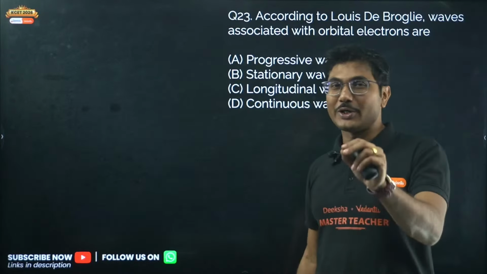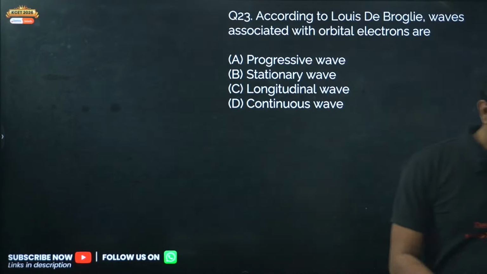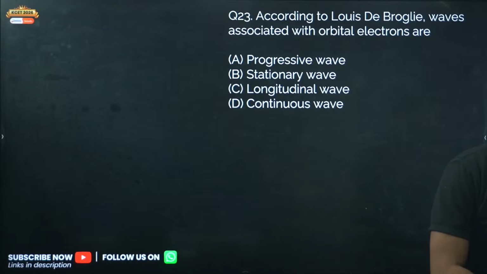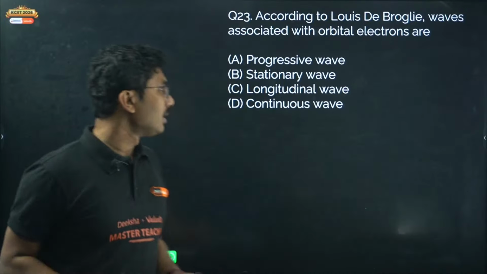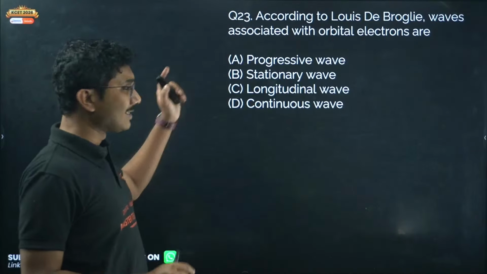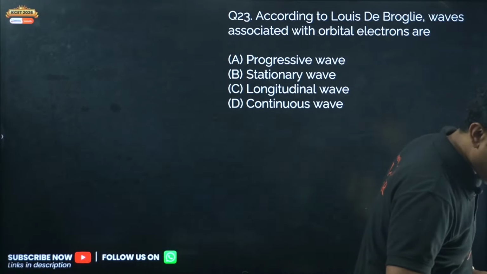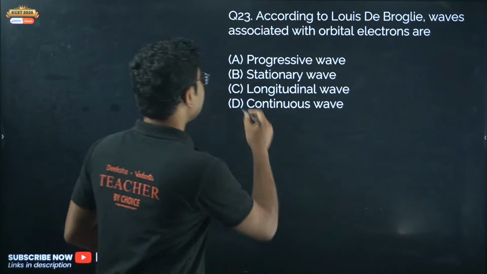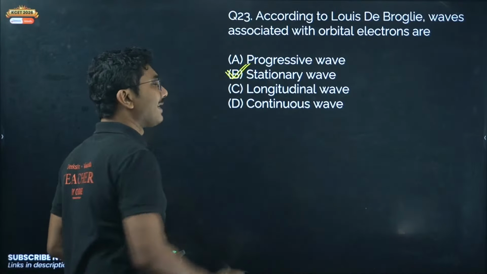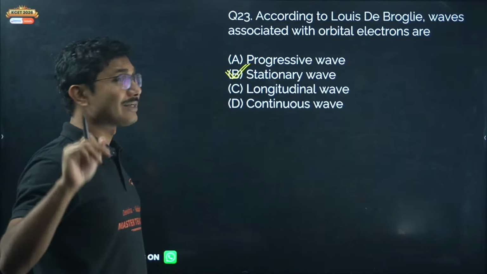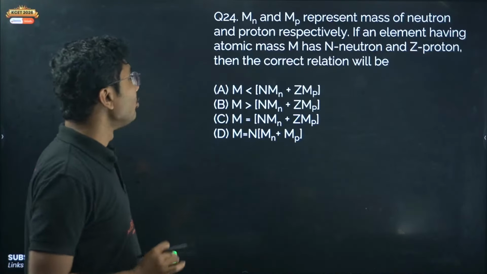Darshan, I will give you 2-3 marker questions, don't worry. Your current electricity power dissipated topic, I will cover for 2 minutes. Just answer these questions quickly, and Darshan, please stop spamming. Option B, yes, stationary wave is the correct answer. Current electricity power dissipated is coming in just 2 minutes.